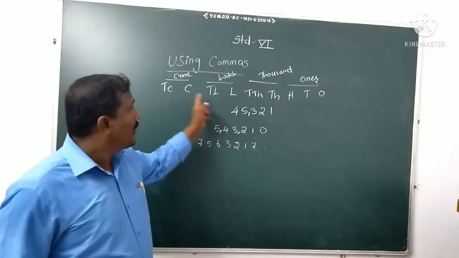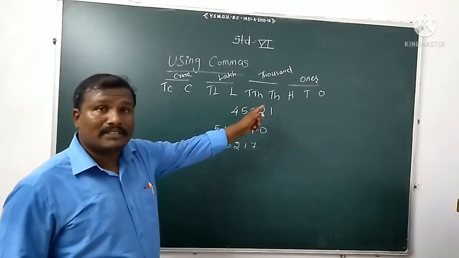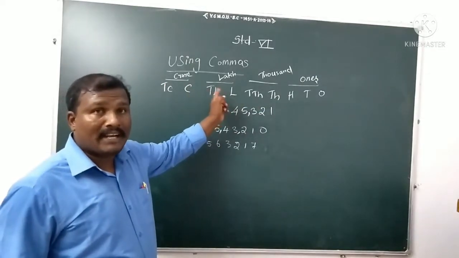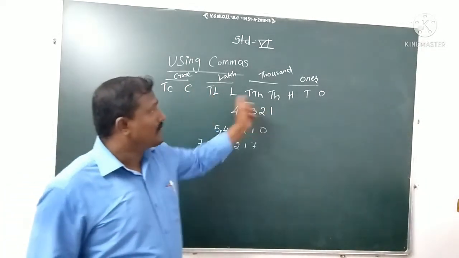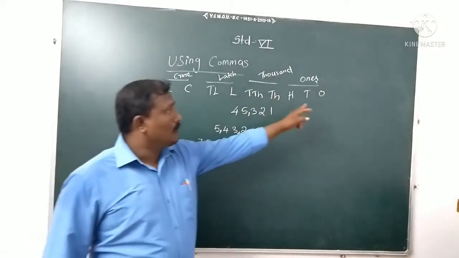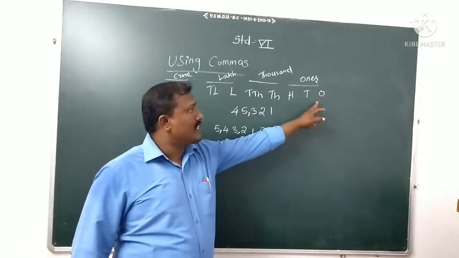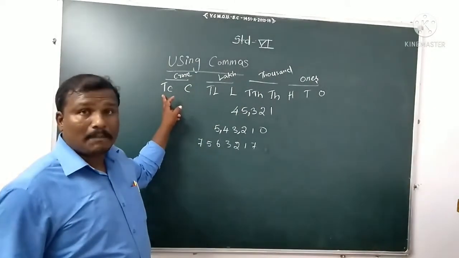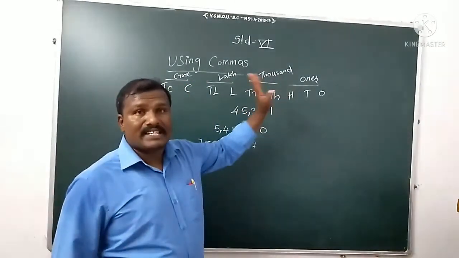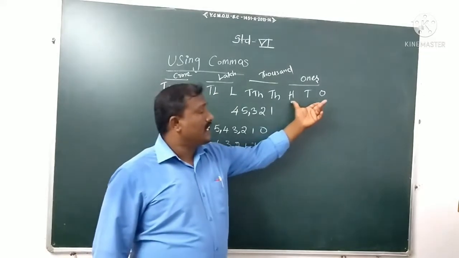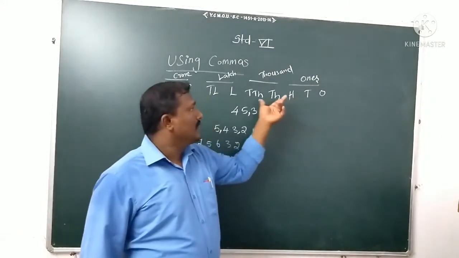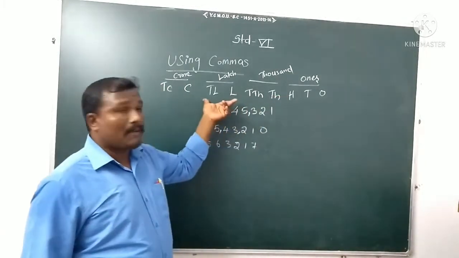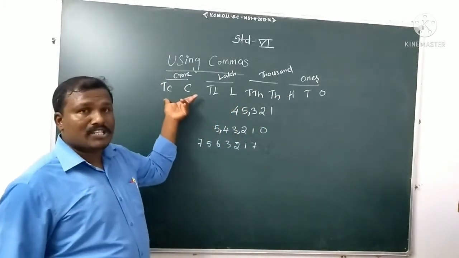I told you, this is the Indian place value chart. How to give periods chart. This is the place value, and this is the period chart. So this is the place value: ones, tens, hundreds, thousands, ten thousands, lakh, ten lakh, crore, ten crore. These are the periods. After 3 digits, we have to put 1 period. We call it the ones period. Then the thousands period, the lakh period, the crore period. Period means comma.